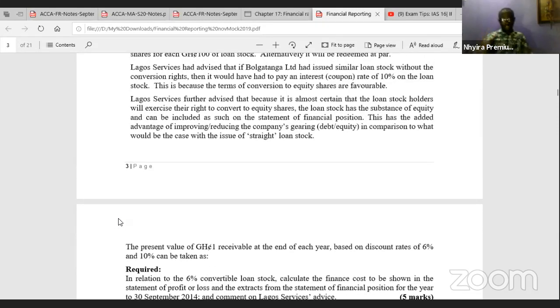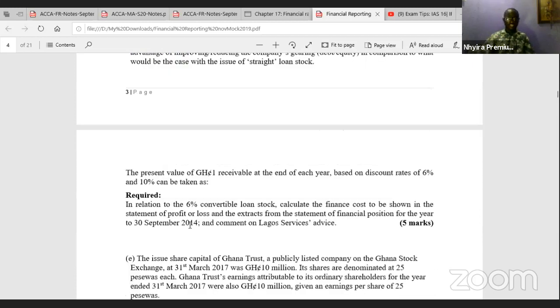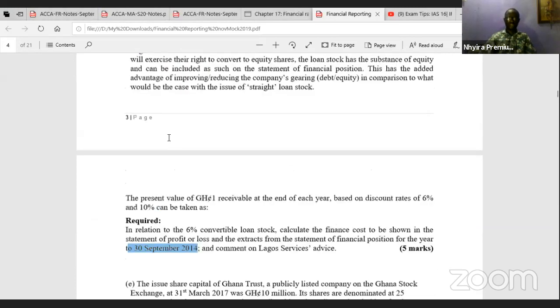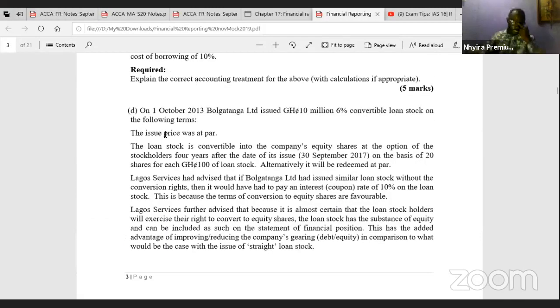So our year end is 30th September 2014. Then we are greeted with a question saying that on 1st October 2013. So the year ended is 30th September 2014, which means the year started on 1st October 2013, so it's going to be a full year.